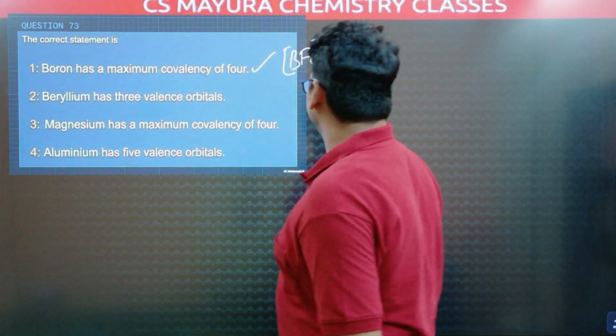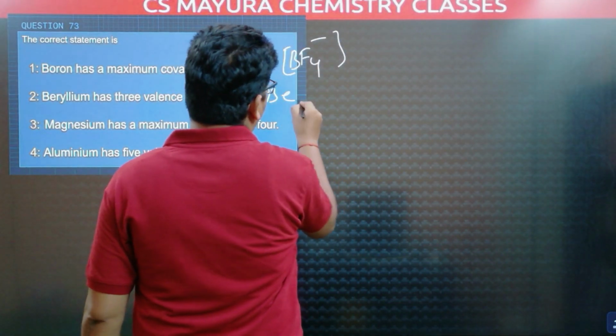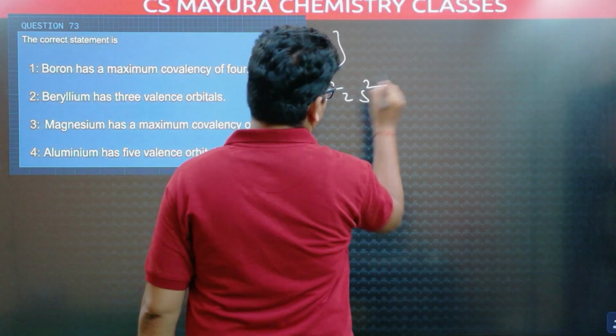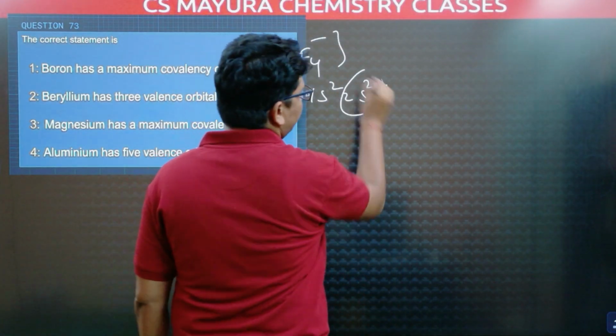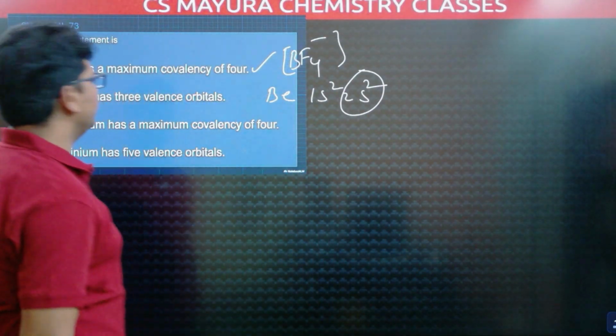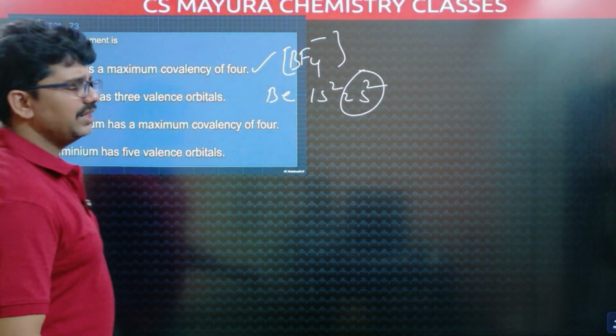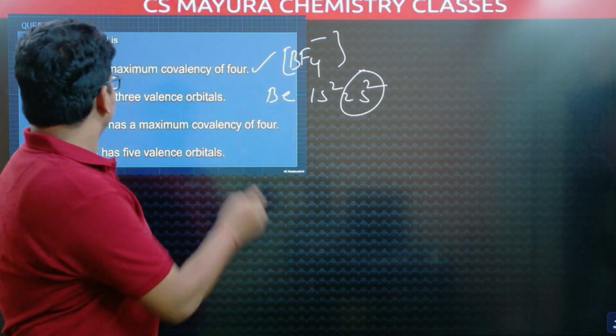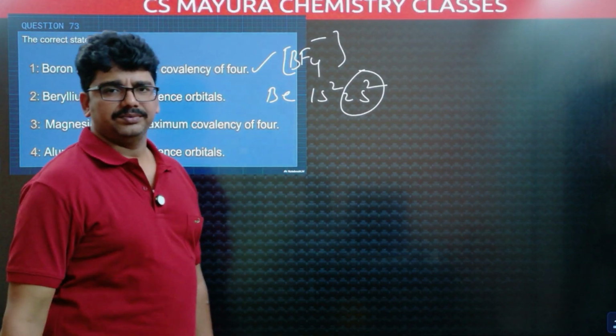Beryllium has 3 valence orbitals. Beryllium configuration 1s2, 2s2. Valence shell is 2s. Valence shell of beryllium is 2s. 2p is 0, there is no 2p. So here 3 valence orbitals is wrong.